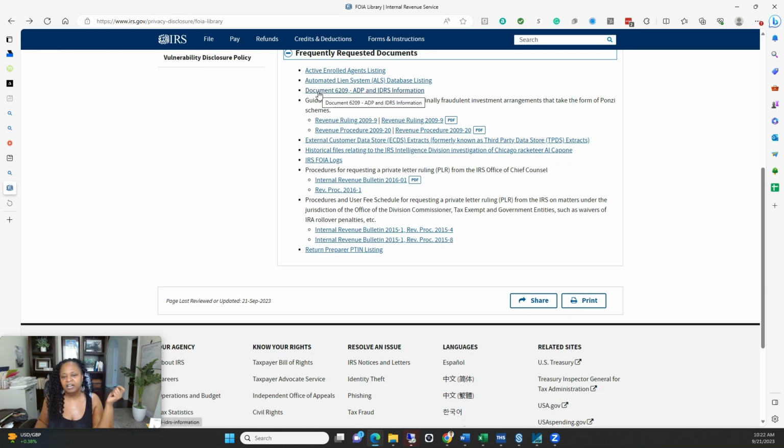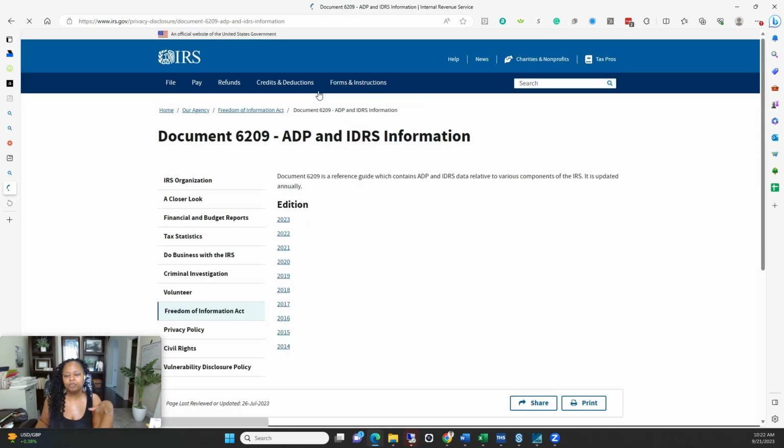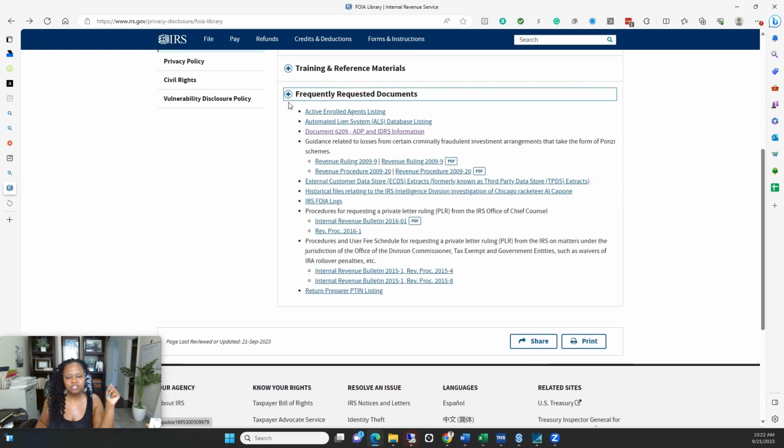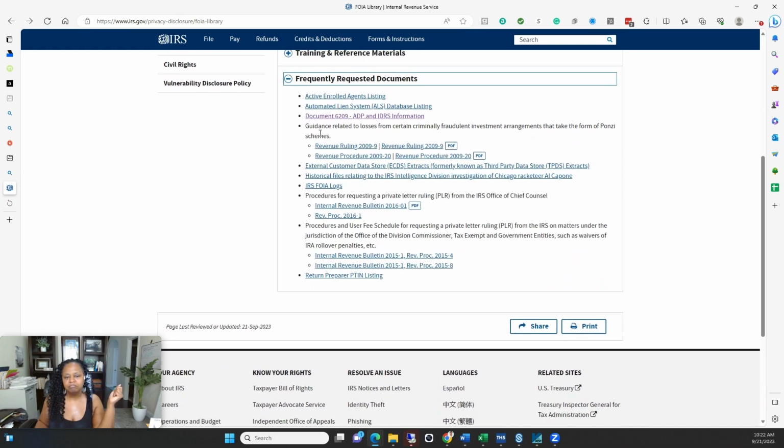There is information regarding document 6209, ADP, and IDRS information, which is more for preparers and those people. I would say the average taxpayer is not going to be requesting that information. Then there's guidance related to losses from criminal fraudulent investment arrangements. Now that's going to be like Ponzi schemes.